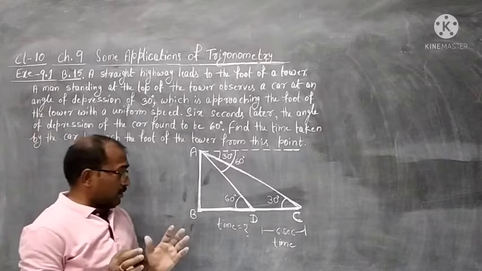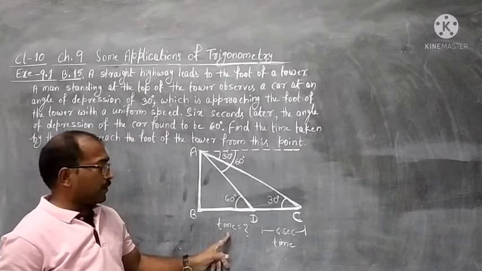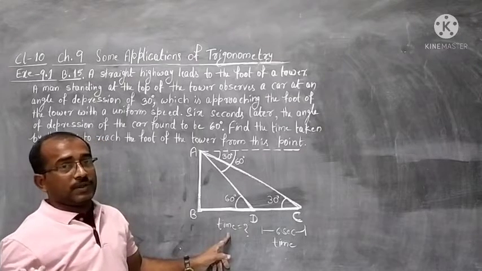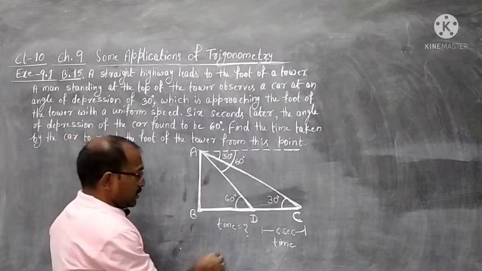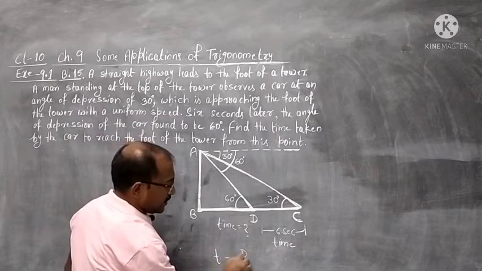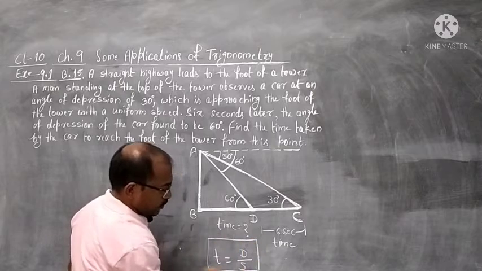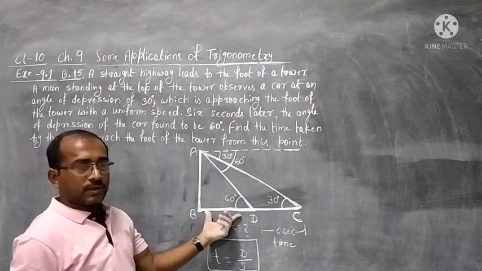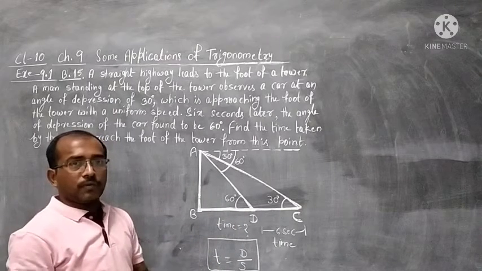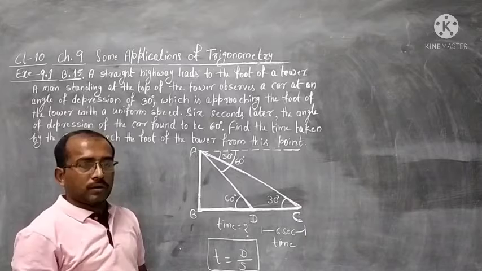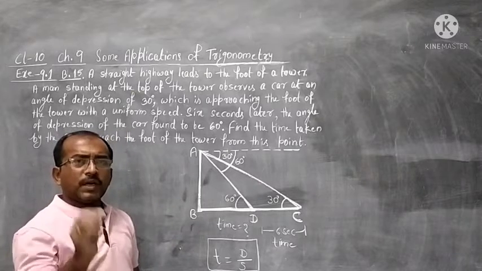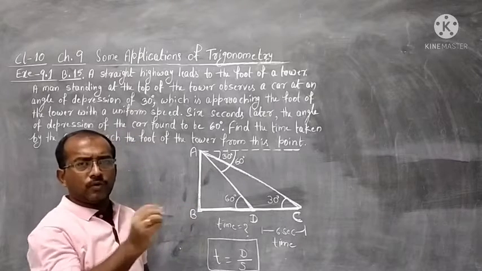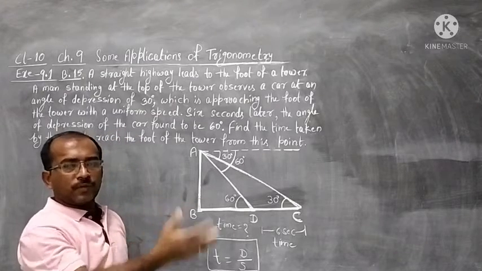To find the time, we will use the relationship of distance, time and speed. You know that time is equal to distance by speed. So this relationship we are going to use in this question. We will find this distance as we were finding in all other questions. We do not know the speed of the car, so we will assume the speed of the car to be x.